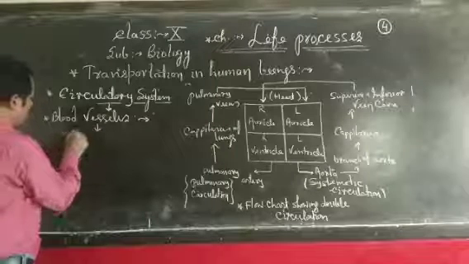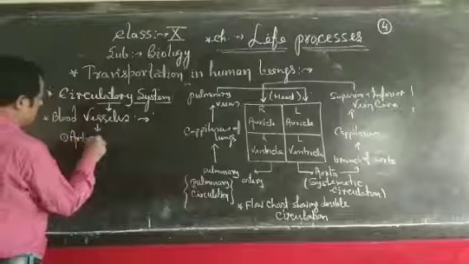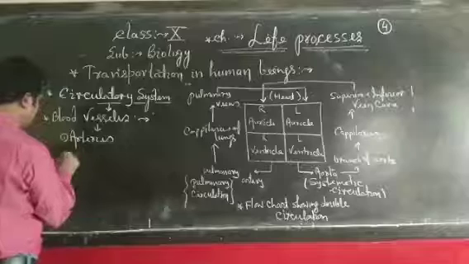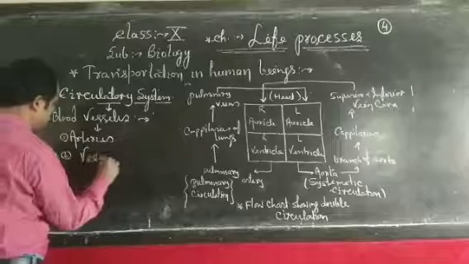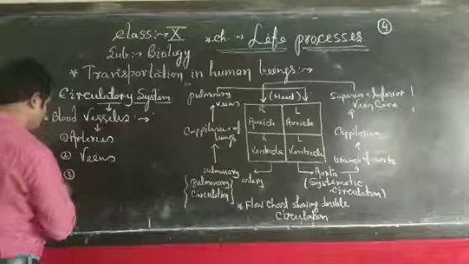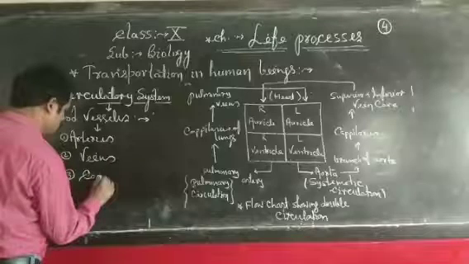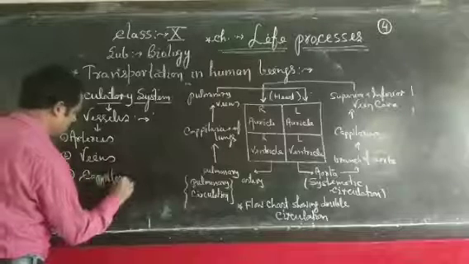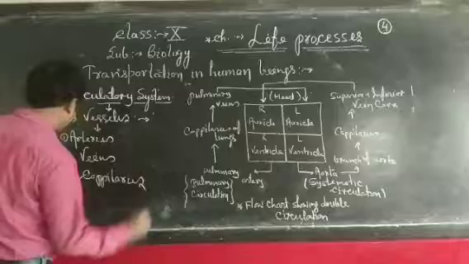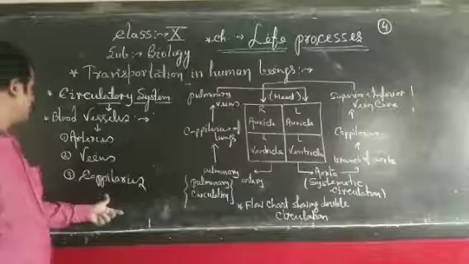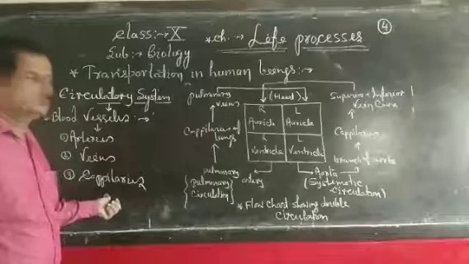First, arteries. Second, veins. And third, capillaries. Arteries, veins and capillaries are the parts of blood vessels.